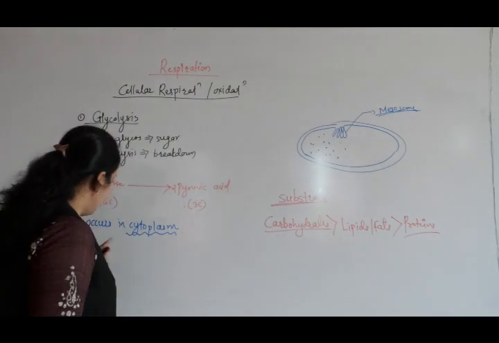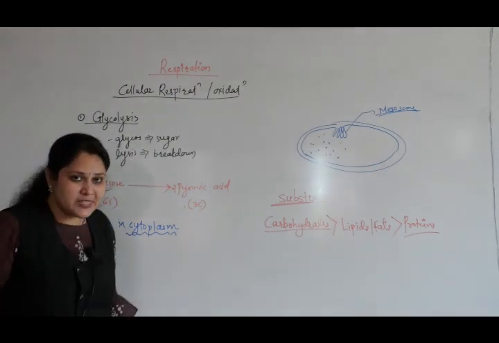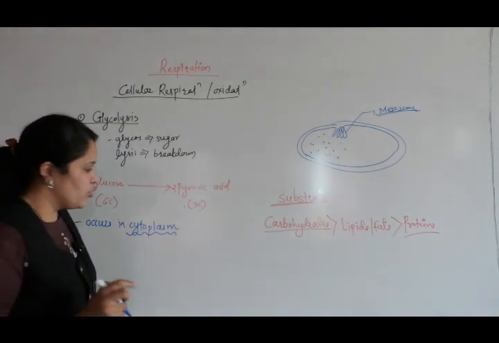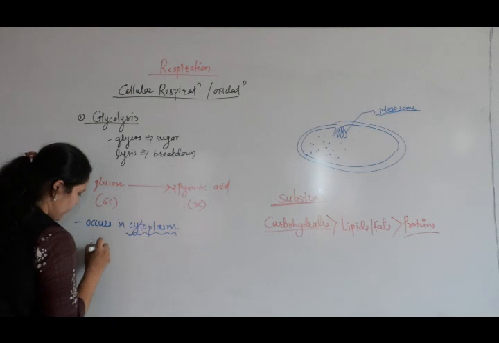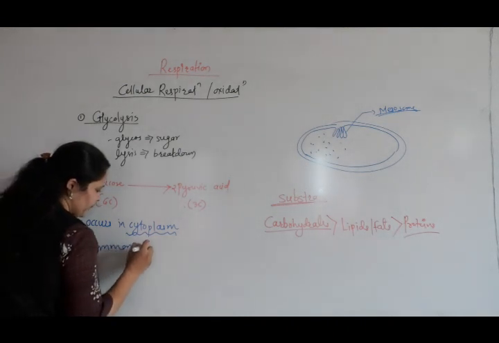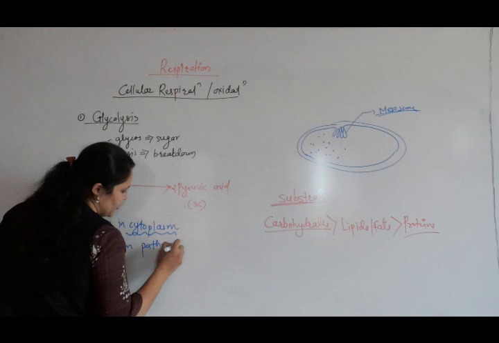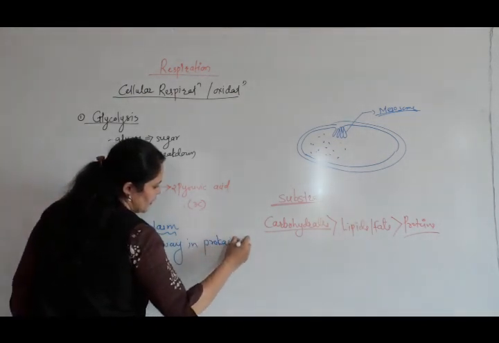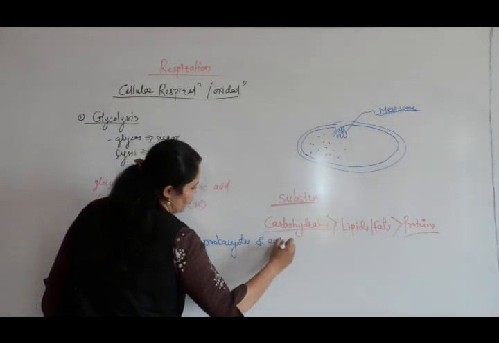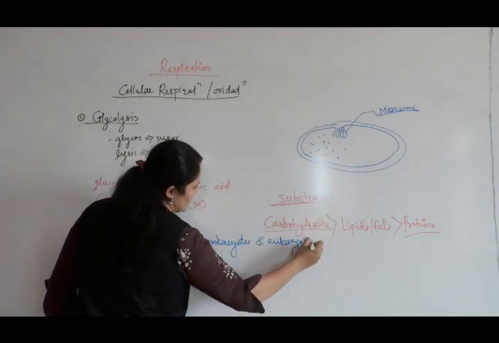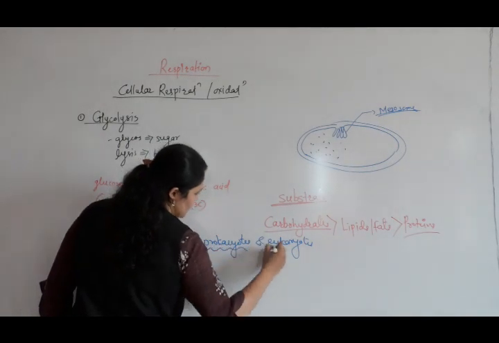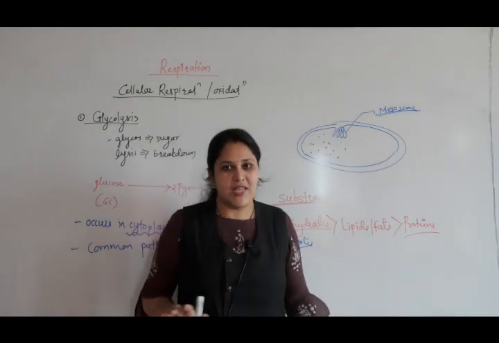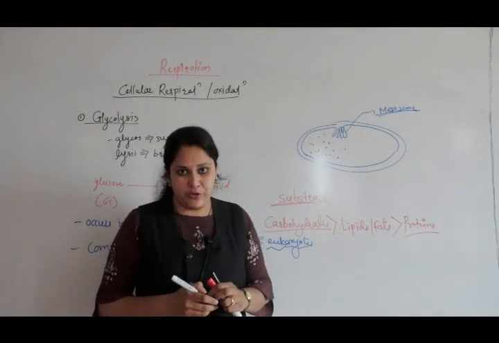Now, as glycolysis occurs in the cytoplasm, it is a common pathway for prokaryotes as well as eukaryotes. This point also you have to remember. Whether it is bacteria, plant, or animal, glycolysis is a common pathway because there is no involvement of mitochondria.